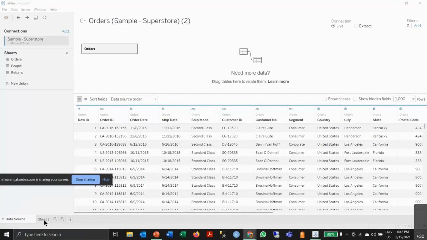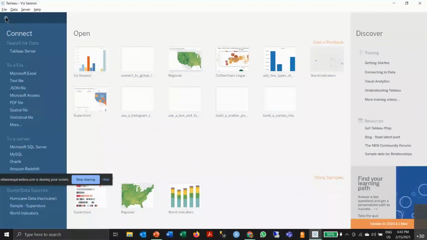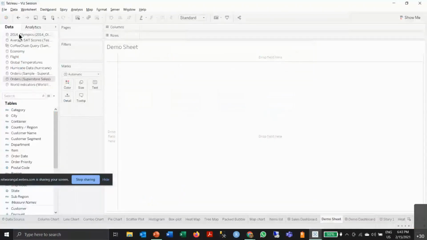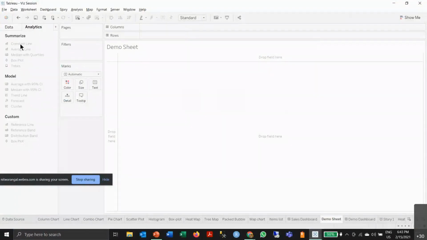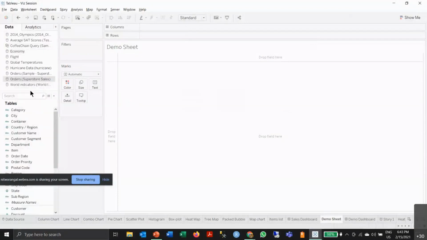So to give the lay of the land for this application, we have a bar here with the file, data, worksheets, and other tabs. Here you can go back to your data source if you want to connect to another data source. I have connected to multiple data sources for the different examples I want to use. You have the analytics page. You can use constant line, average and so on, which unfortunately I won't be able to discuss since we are already far into the time limit.